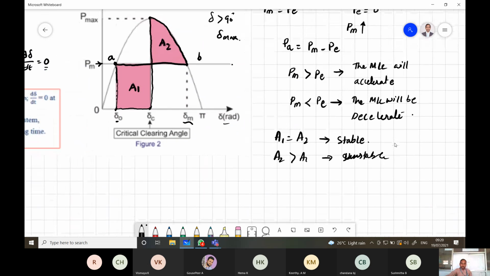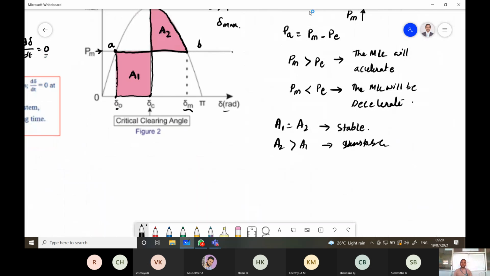Initially, in the normal condition PM is equal to PE. This assessment is usually for a three phase fault, which is a severe fault. We are not assessing single line to ground or double line to ground faults. This is especially used for the three phase fault.